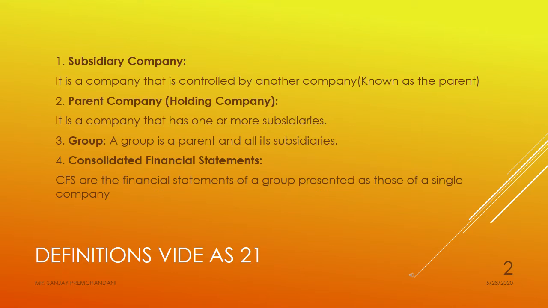So whenever the financial statements of a group, means holding company, means parent company, and its subsidiary companies are presented as a single unit, then it is called consolidated financial statements.